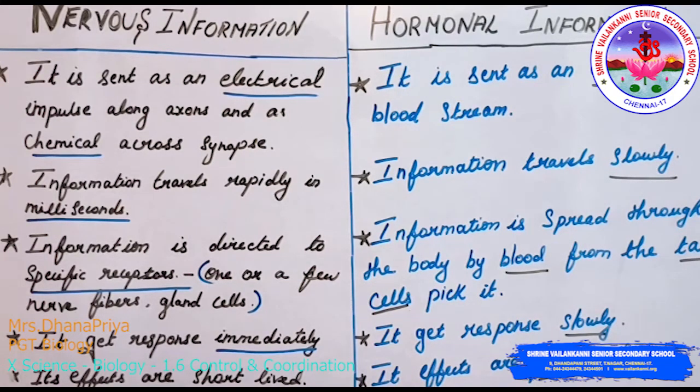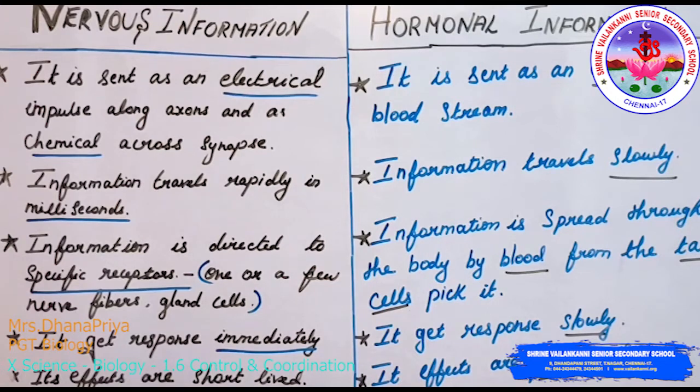In all animals, including humans, control and coordination occur with the help of neurons and the chemical substances called hormones. A neuron is a nerve cell, the basic building block of the nervous system. A neuron is a specialized cell which functions by transmitting information throughout the body. So this will be the definition for neuron, right?